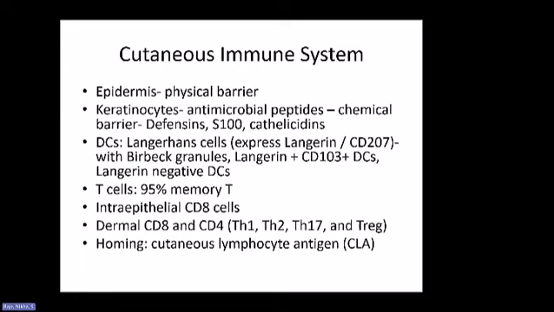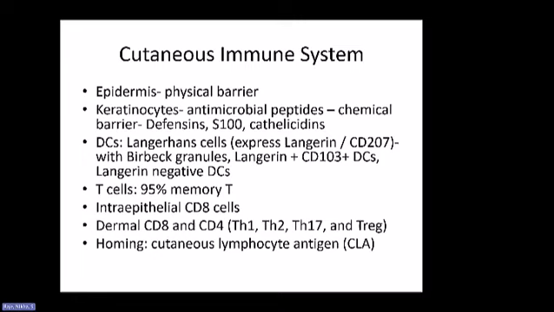Now remember, in the cutaneous system, the T cells that are present are either intraepithelial, which are the innate T cells, right? Those are CD8 type of cells, maybe gamma delta cells. And then most of the cells that are present in the cutaneous system are memory cells. So intraepithelial CD8 cells. In the dermis layer, though, there can be CD8 and CD4 T cells. And again, it's important to remember homing to the skin, because once these cells get activated in the draining lymph nodes, they get imprinted with molecules that help them home to the skin again.